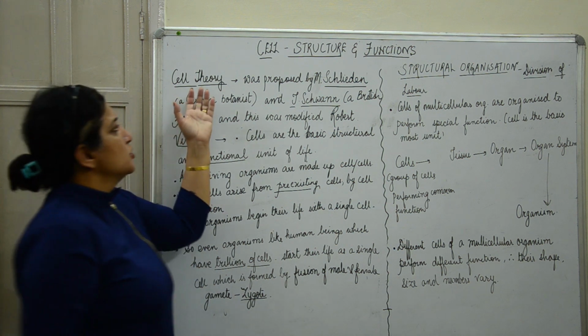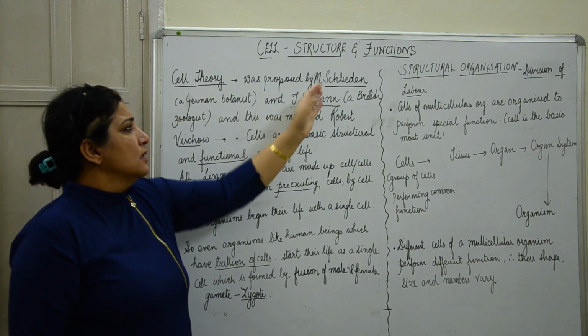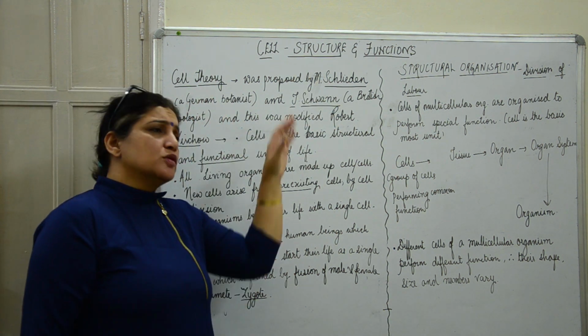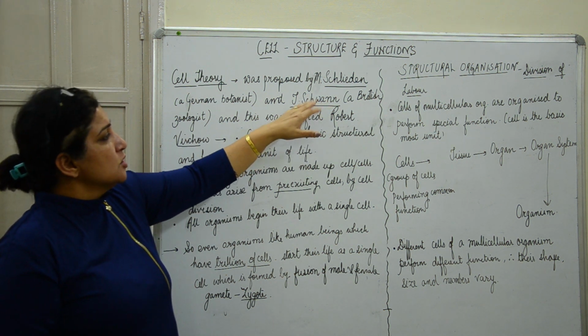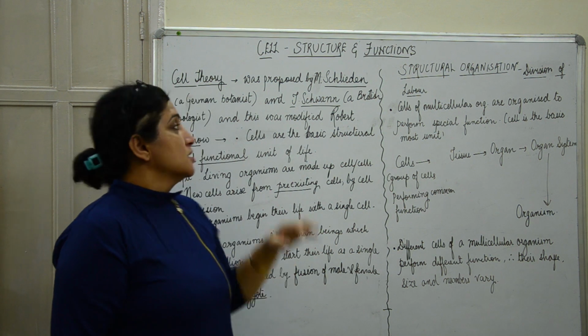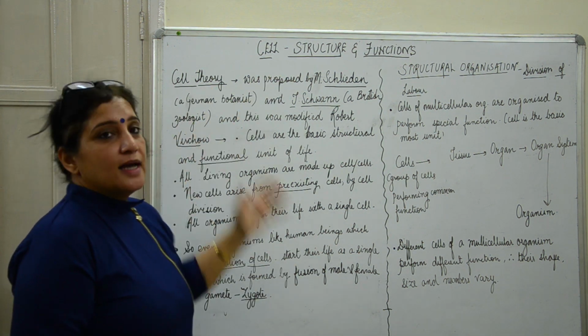So we now come to the cell theory. This was proposed by Schleiden, a German botanist who was working in Germany, and Theodor Schwann, a British zoologist. So both of them, if you actually see, one was studying plants and one was studying animals.